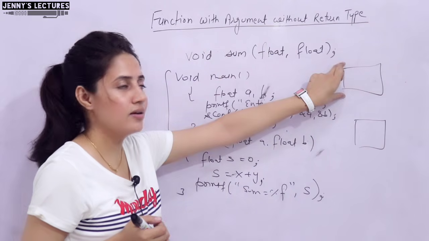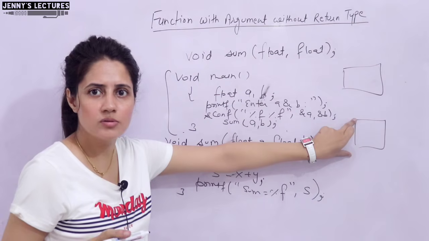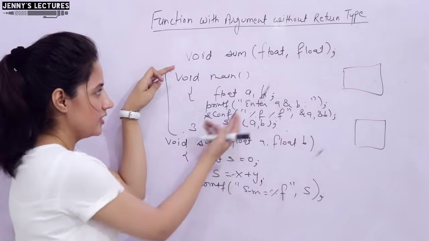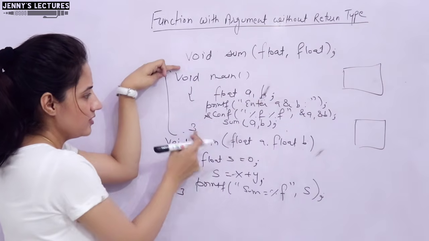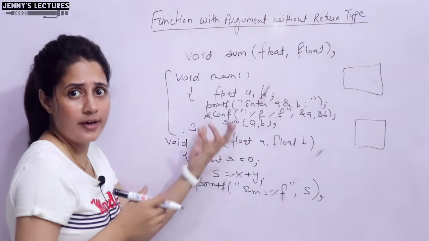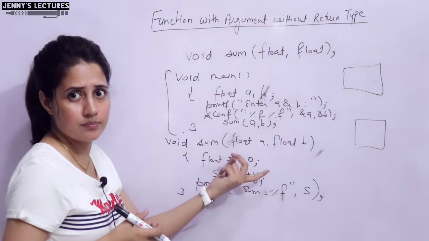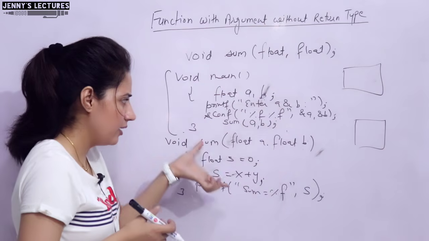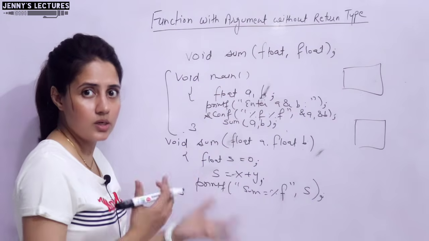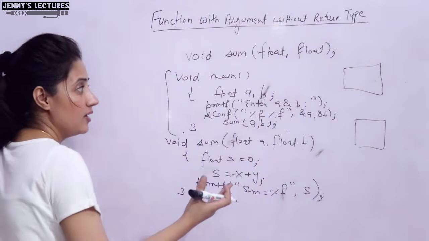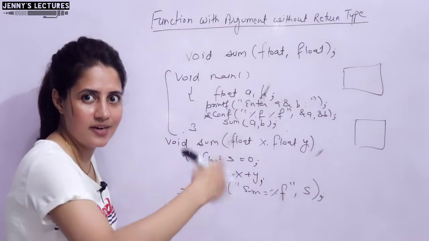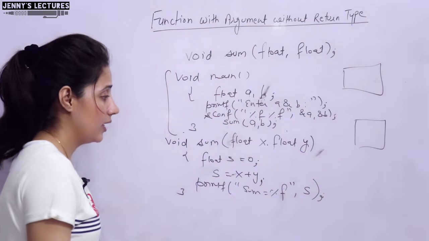No, because they are in your house and those two kids are in their house. So there will be no problem. Scope is your house and their house. You can say the house of these two, A and B, is this, and the house of these two variables is this. But you have to be very careful while taking the same variable name. You have to identify which A and B we are using in this sum, and which A and B are for this main. So if you are a learner and have just started programming, it is better to take different variable names just to differentiate. Otherwise you can take the same also.